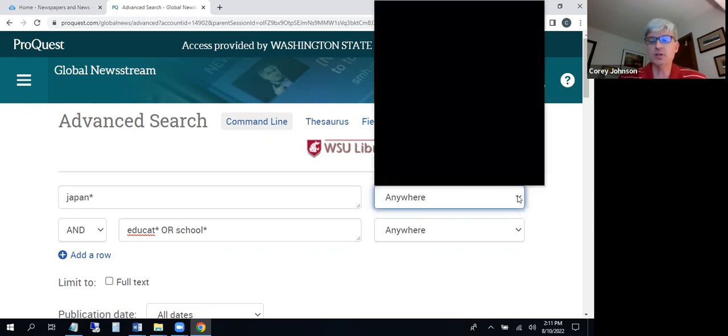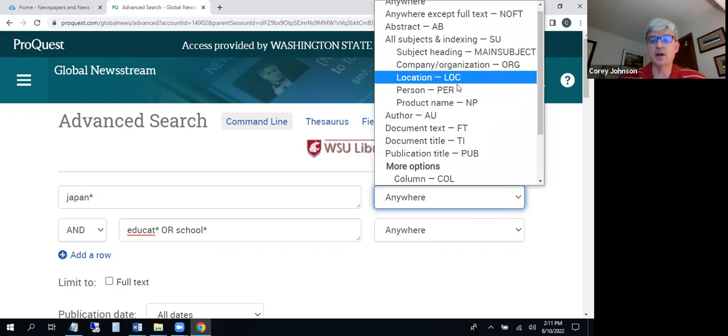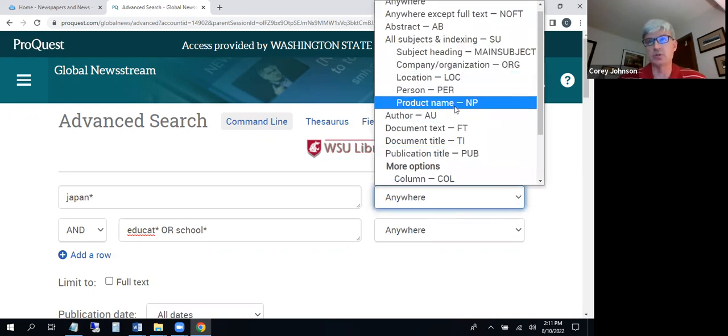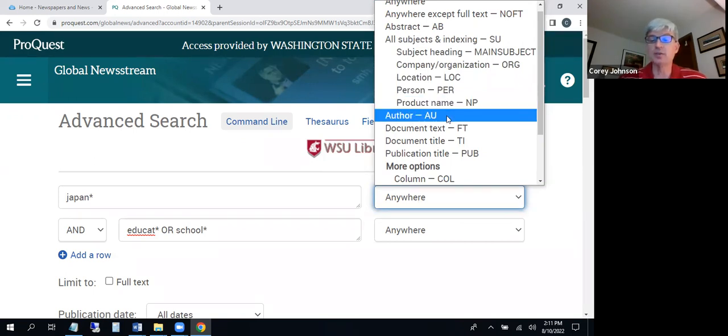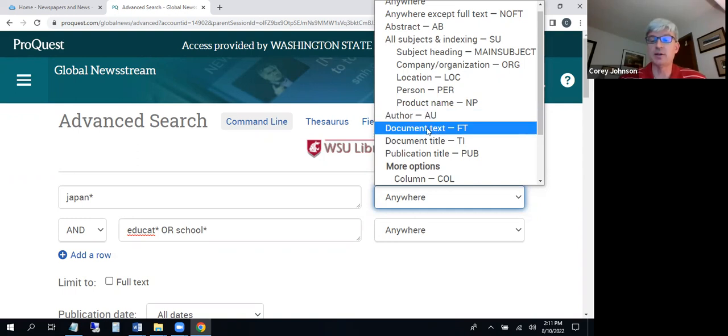I just want to show you, though, that there are a number of other options where you can choose to search. You can choose to narrow it to particular fields. You can actually expand your search as well. So you'll see that there's one here that I'm on now called document text. This will search every word of every article in the system, which can be helpful if you try a search and you're not getting much back. It's a good way to expand your search.